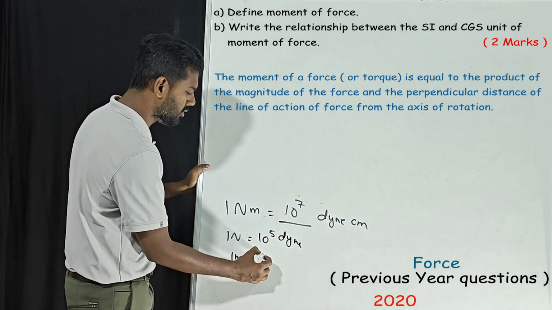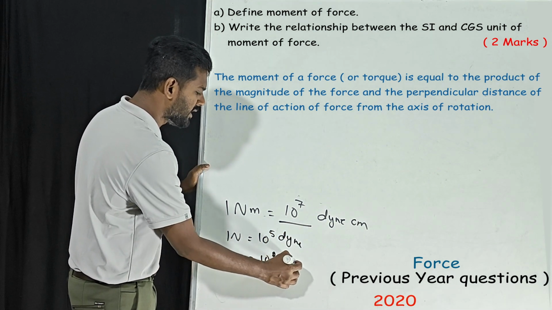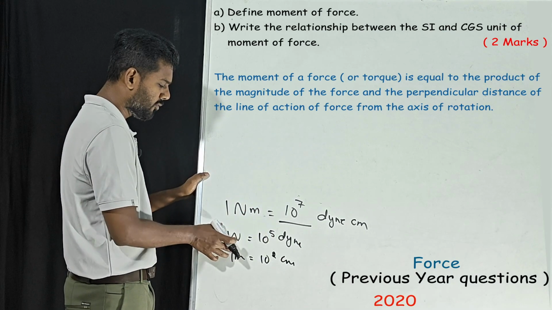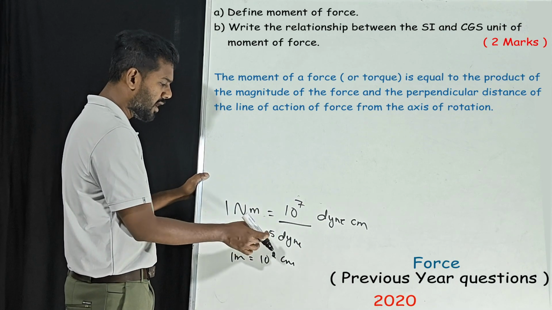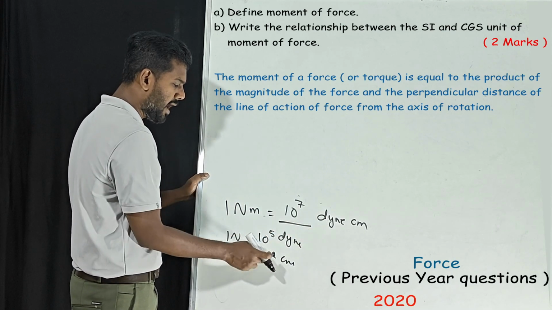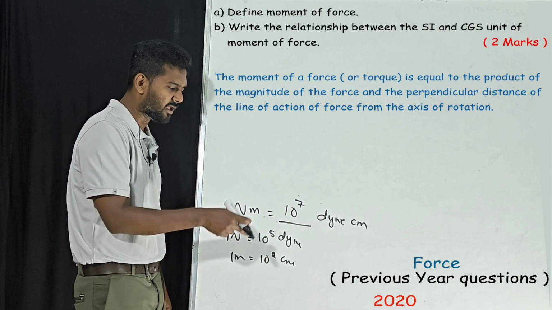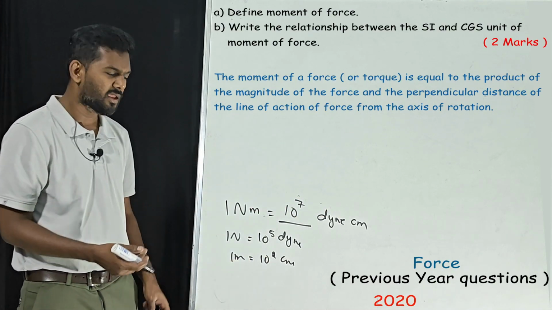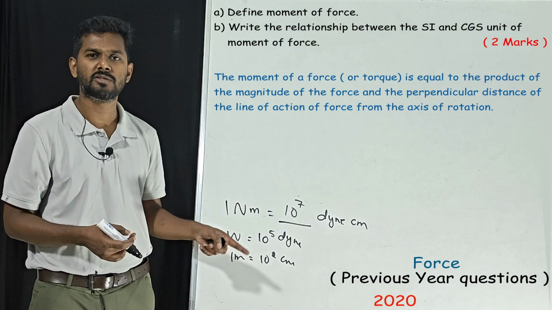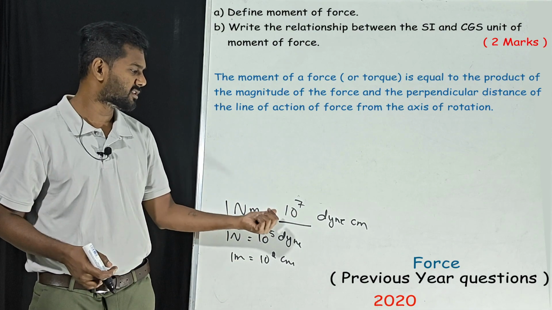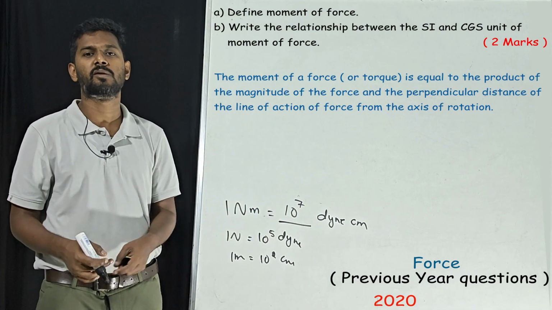1 meter is equal to 10 power 2 centimeter. Now 1 Newton is 10 power 5 dyne, and 1 meter is 10 power 2 centimeter. So they are multiplied, right? Whenever we multiply, the powers get added. 5 plus 2 is 7. So 1 Newton meter is equal to 10 power 7 dyne centimeter.